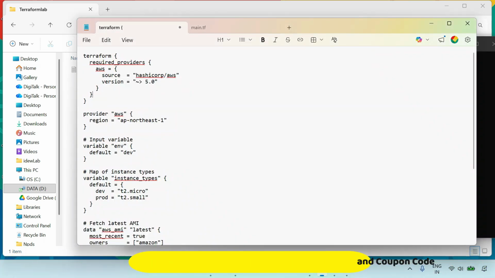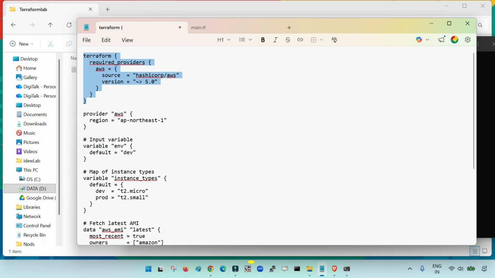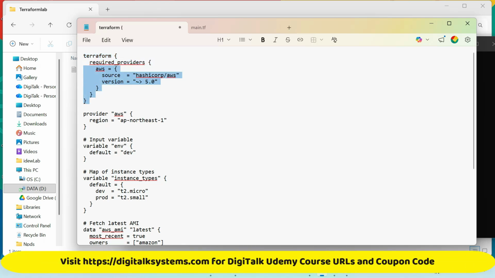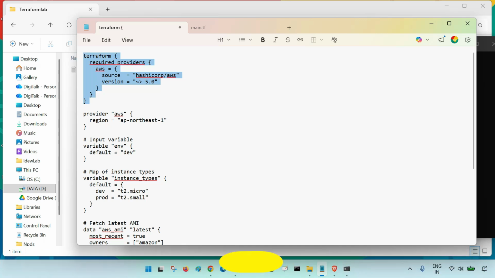This is the way we manage resources in the cloud with the help of Terraform, or how we connect to multiple cloud service providers with the help of Terraform code. As I said, it is referred to as infrastructure as code. That means we are managing the complete infrastructure with the help of code files.